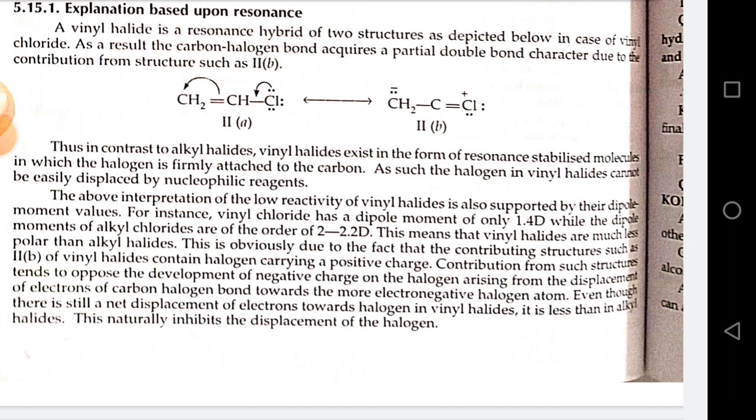This is obviously due to the fact that the contributing structures such as the second, B, of vinyl halide contain halogen carrying a positive charge. Contribution from such structure of electron tends to oppose the development of negative charge on the halogen arising from the displacement of electron of carbon-halogen bond toward the more electronegative halogen atom. Even though there is still a net displacement of electron toward halogen in vinyl halide, it is less than in alkyl halide. This naturally inhibits the displacement of the halogen.